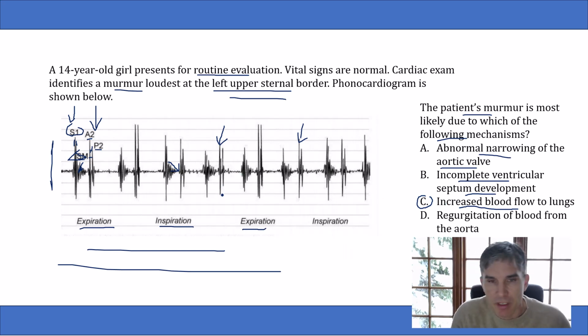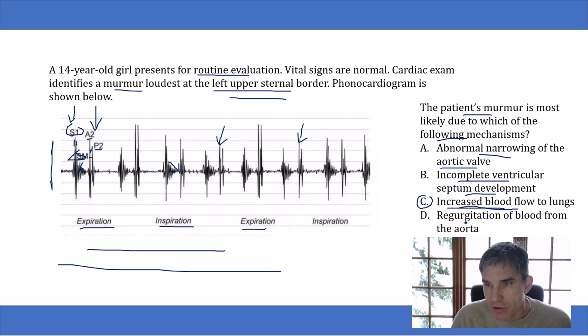So this can't be a VSD, and in addition, there's no special reason why patients who have an ASD would also have a VSD. It's much more likely for an ASD patient to have a murmur from simple increased blood flow to the lungs than to think that they might have a second congenital heart defect of a VSD.